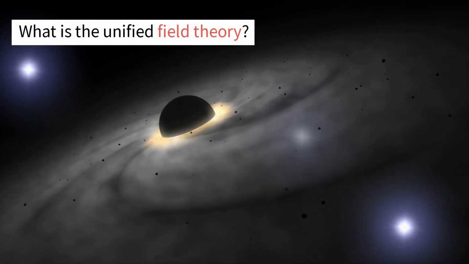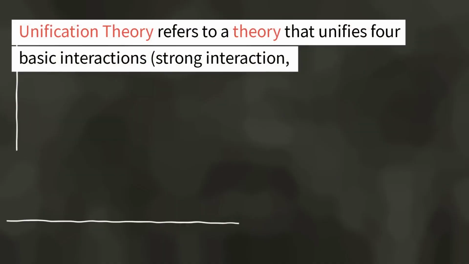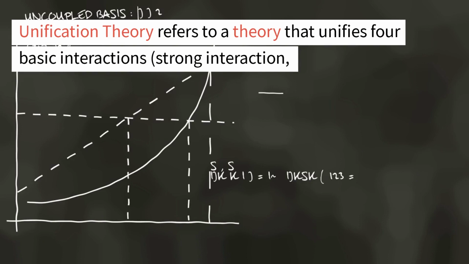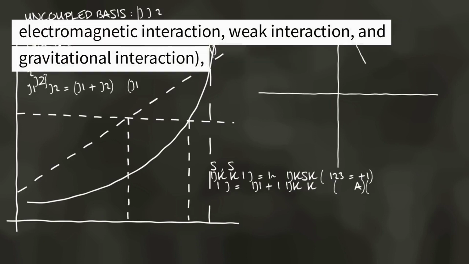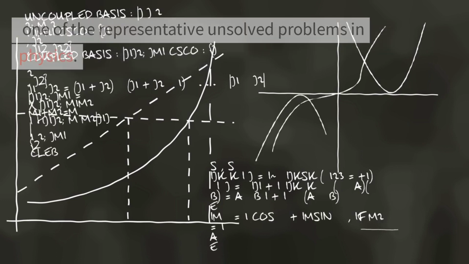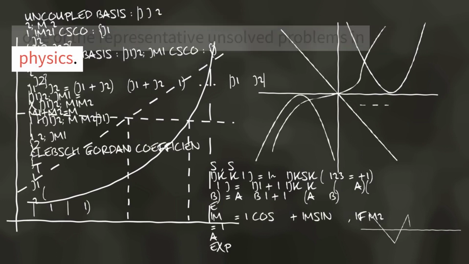What is the unified field theory? Unification theory refers to a theory that unifies four basic interactions: strong interaction, electromagnetic interaction, weak interaction, and gravitational interaction, one of the representative unsolved problems in physics.